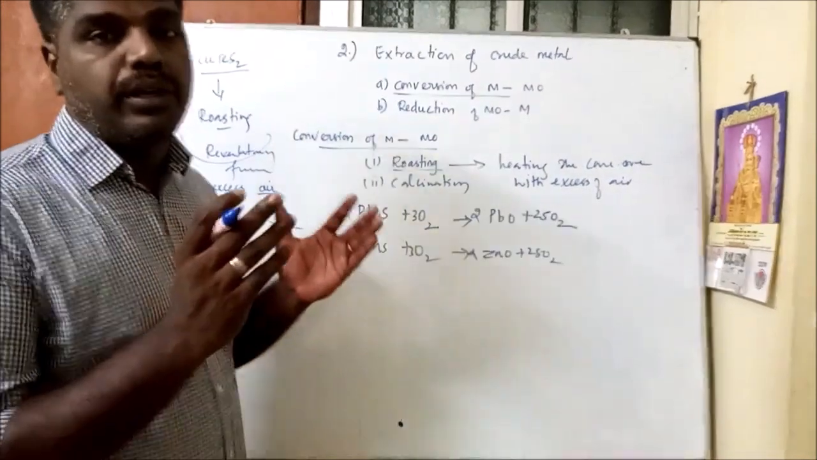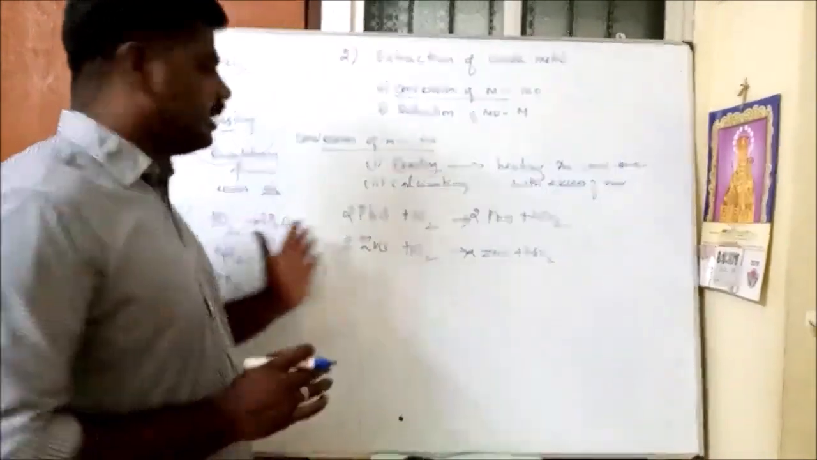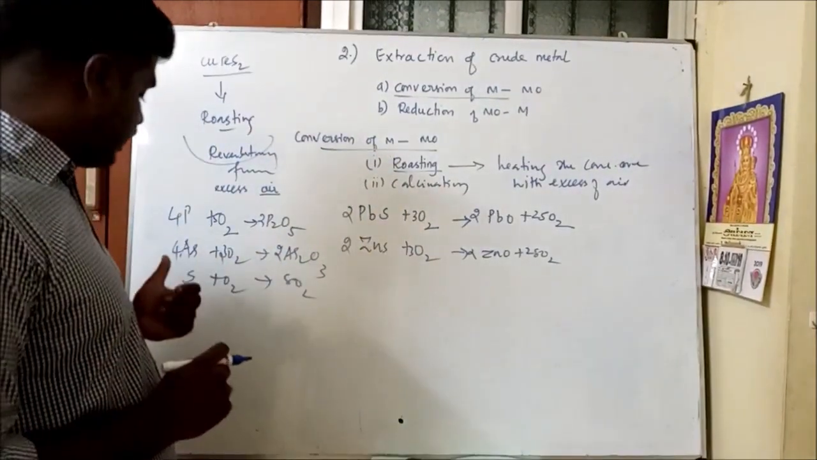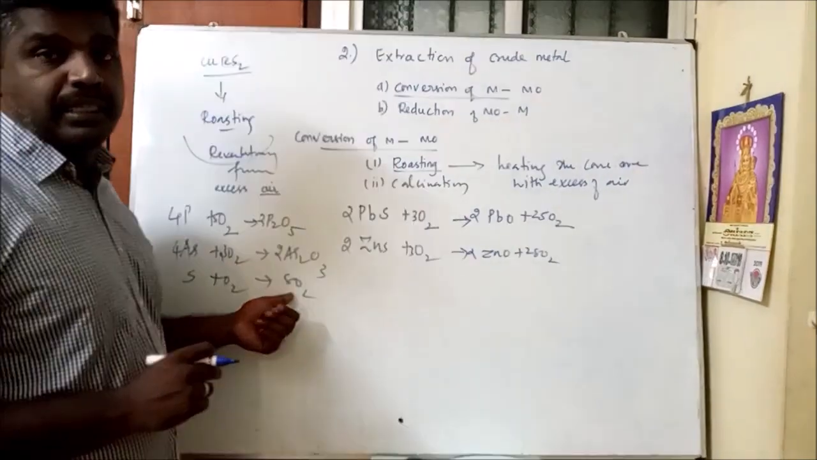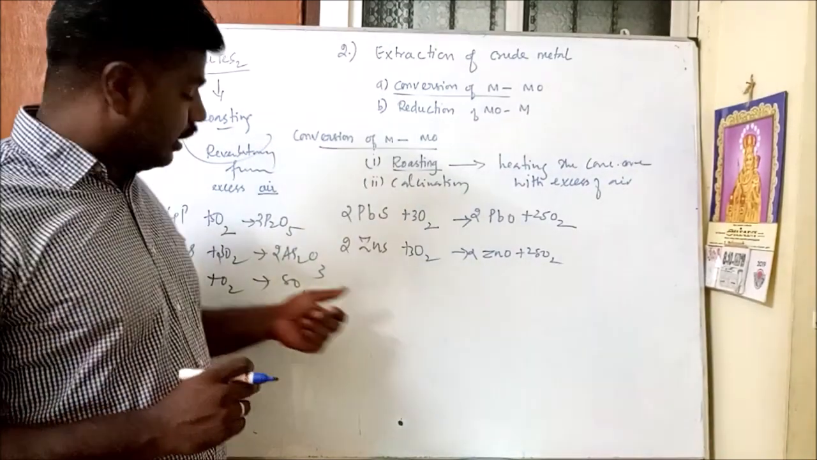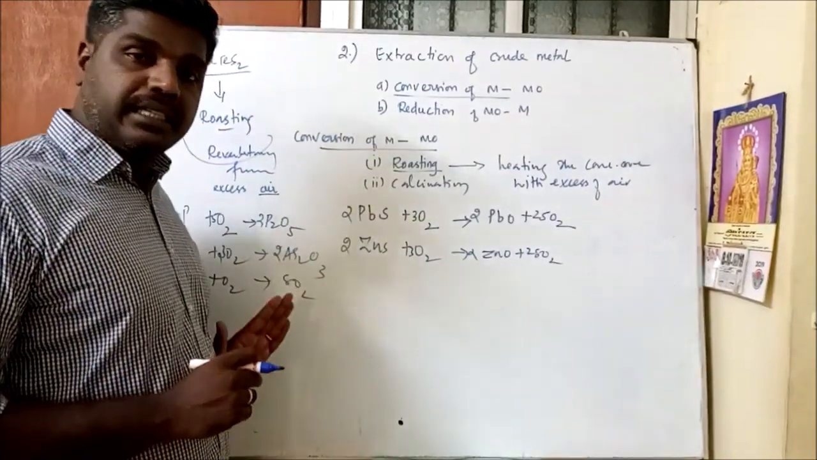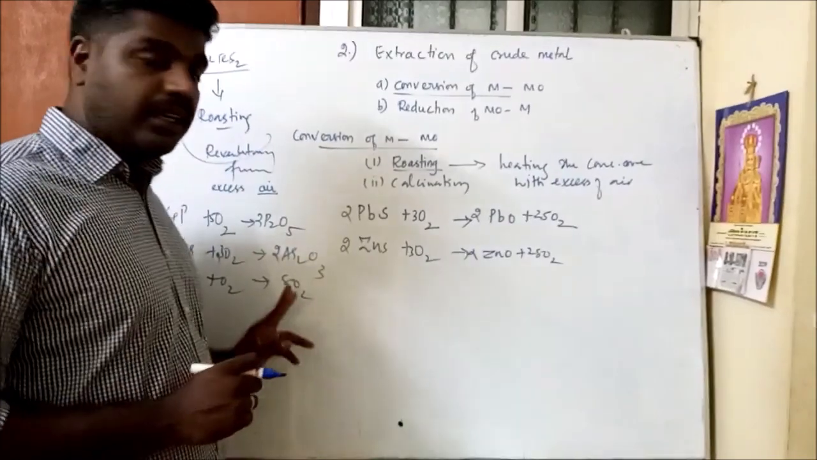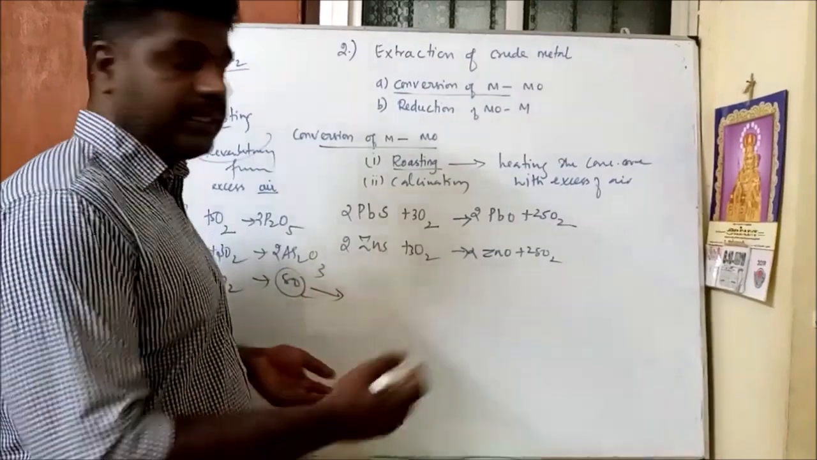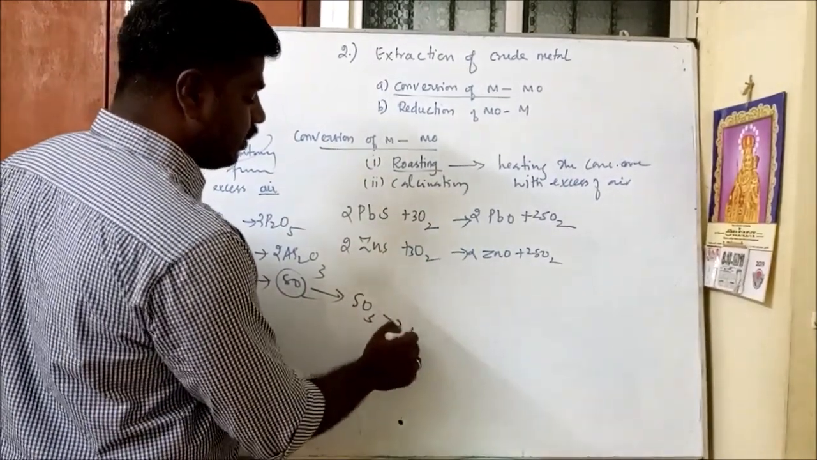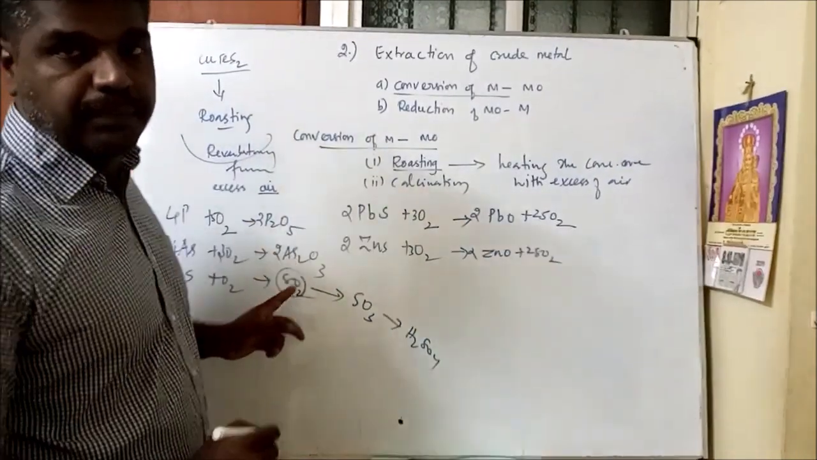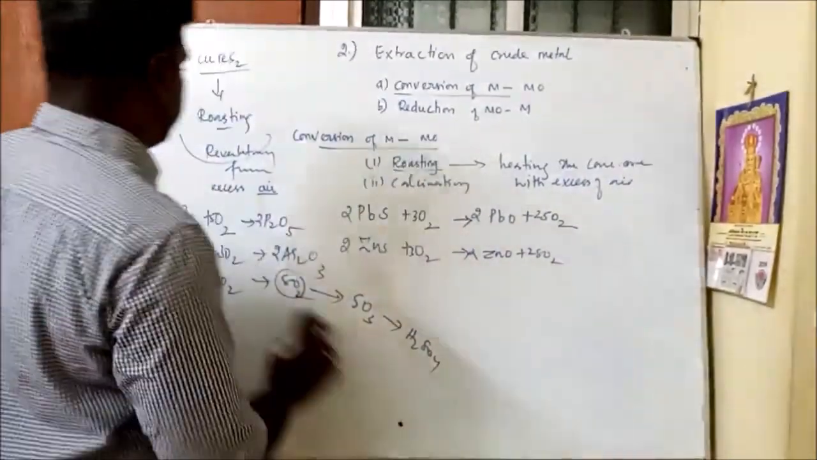When we heat the ore, some of the volatile impurities escape. During the roasting, when sulfur is oxidized into sulfur dioxide, the sulfur dioxide is harmful to the environment, causing acid rain. So industries avoid releasing sulfur dioxide. The sulfur dioxide is used for the production of sulfuric acid, so they never release the sulfur dioxide gas into the atmosphere. This is the roasting process.